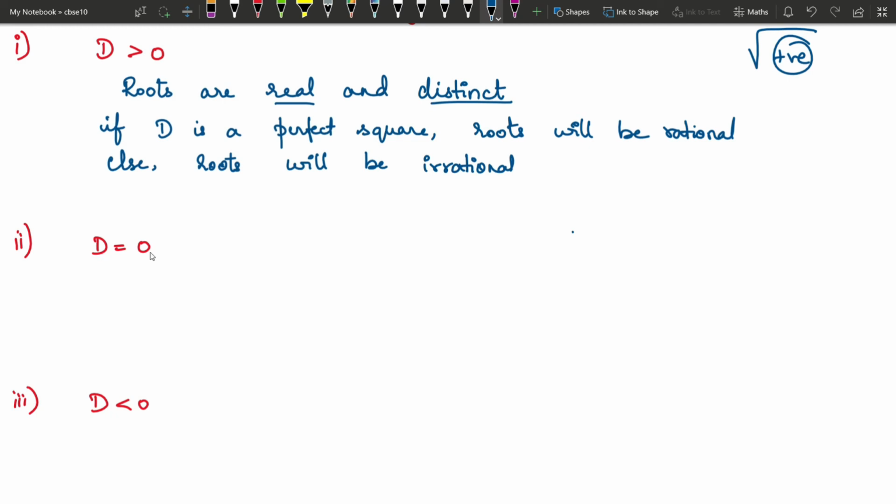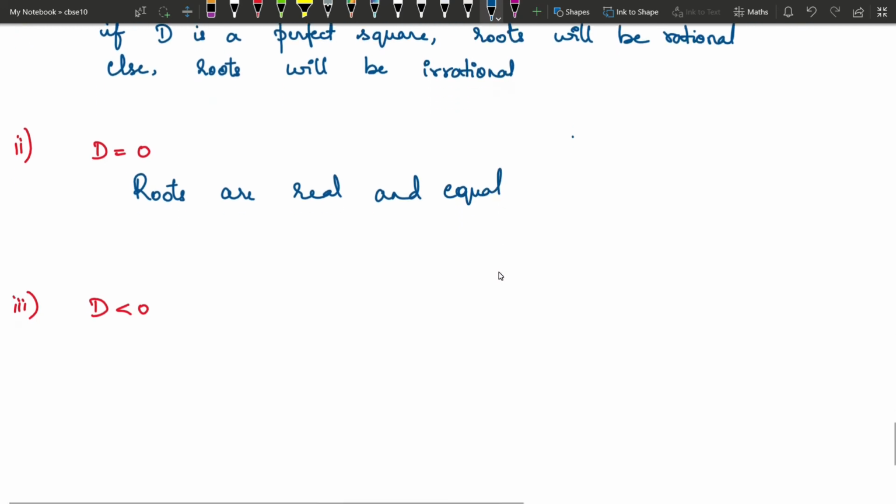Suppose the discriminant is equal to 0, then roots are real and equal. It means you don't get two different numbers, you're going to get one answer only, and that itself you will have to write twice. So roots are real and equal, because square root of 0 is 0. So you don't have plus and minus different values.